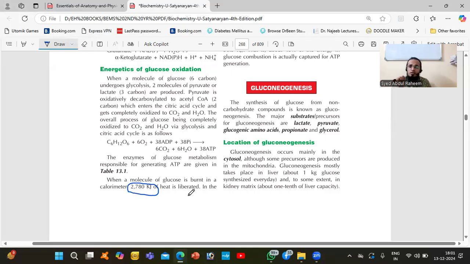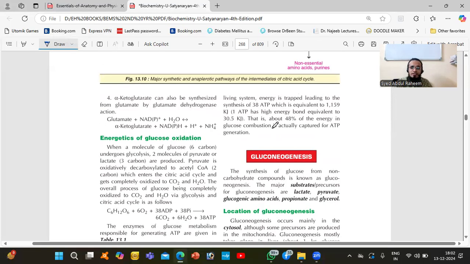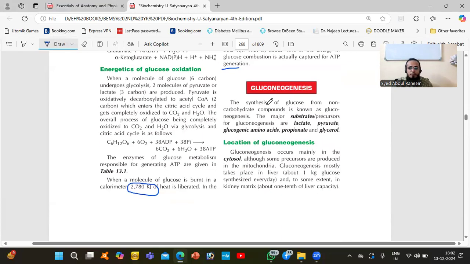So whenever a glucose molecule is utilized, this heat is released. The energy is trapped, leading to the synthesis of 38 ATP, which is equivalent to 1159 kJ, as high energy bonds, equivalent to 40.5 kJ each. So about 40% of the energy in the glucose consumed is actually captured for ATP generation.